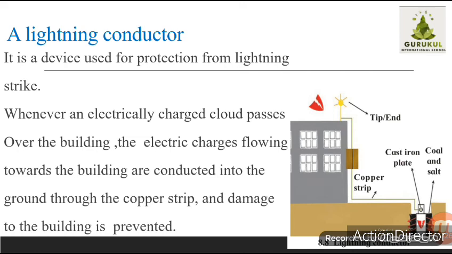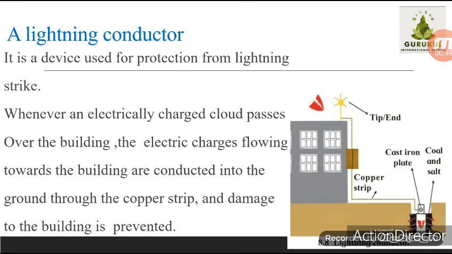What is a lightning conductor? You can see one diagram in the figure, which will tell you what a lightning conductor is. A lightning conductor is a device used for protection from a lightning strike. It consists of a long copper strip.